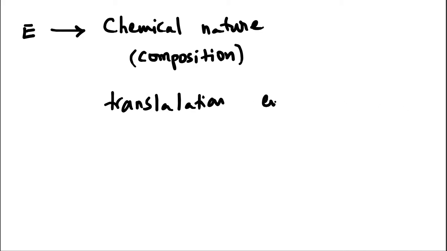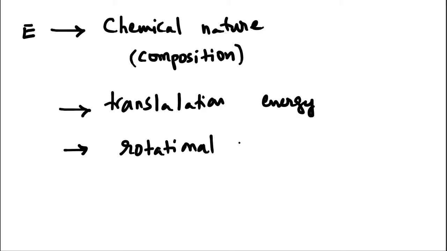Therefore, energy associated with translation, that is translation energy, and they keep rotating. We also have rotational energy, and there are several bonds in the molecule.